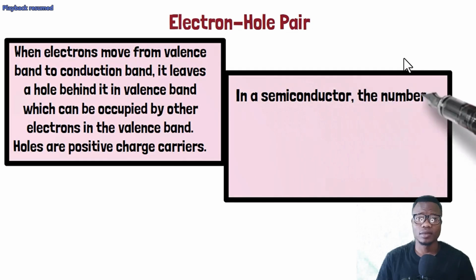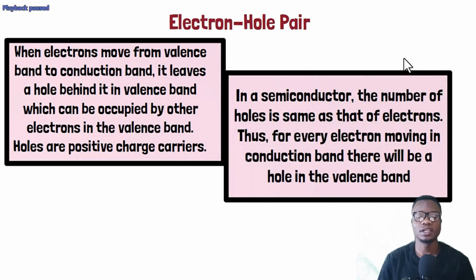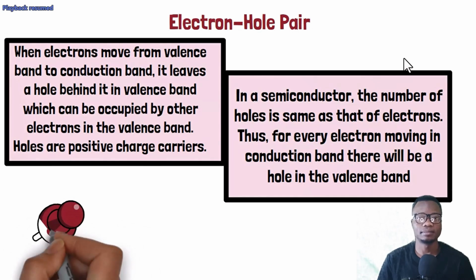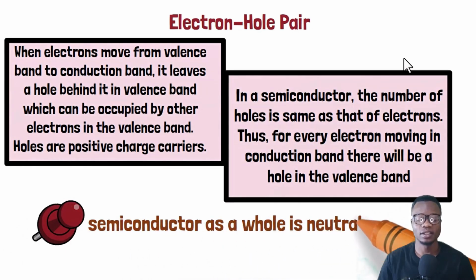And we can say that in a semiconductor, the number of holes and the number of electrons are always equal because the number of electrons moving from the valence band to reach the conduction band is equal to the number of holes created, or the number of holes left in the valence band. So we can generally conclude that the semiconductor is neutral.